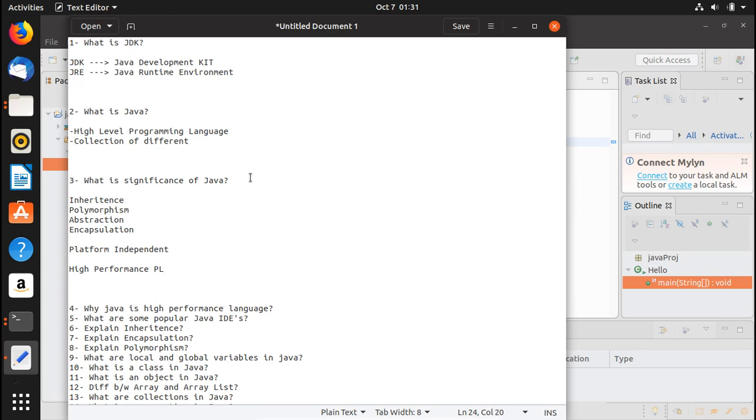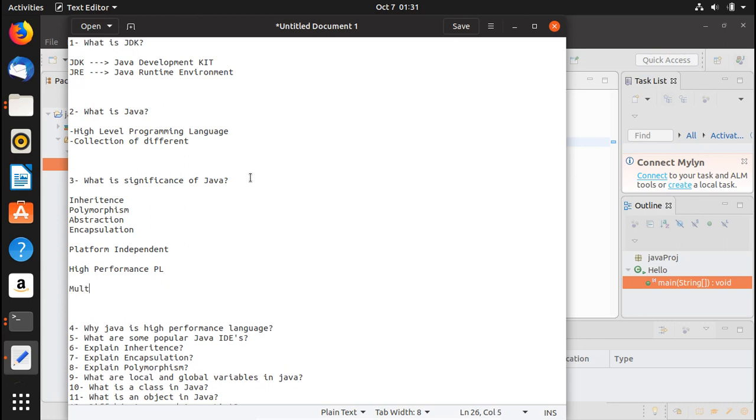Java has a just-in-time compiler, which enables high performance in Java. Just-in-time compilers convert the bytecode into machine language, and then the JVM starts the execution. So it makes it faster, and that's why Java is high performance. It also supports multi-threading, which is a really crucial part of Java. I think I would include exception here as well.